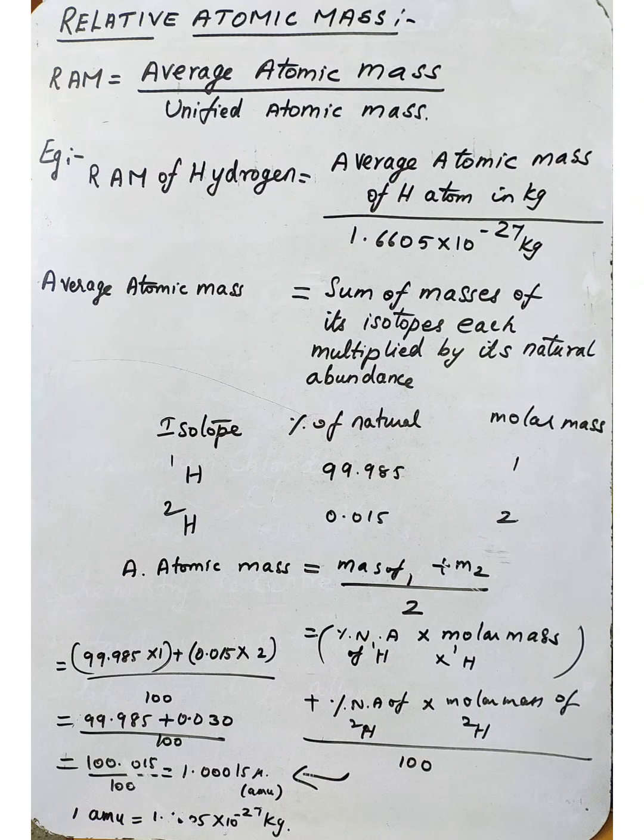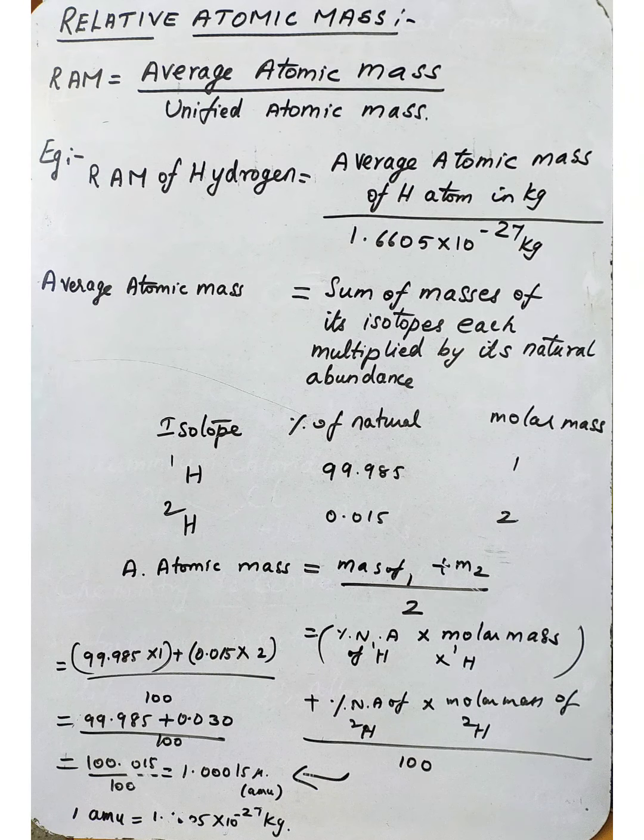It is 1/12 of the mass of a carbon-12 atom in its ground state. So 1 AMU, or unified atomic mass value, is equal to 1.6605 into 10 to the power minus 27 kilogram.